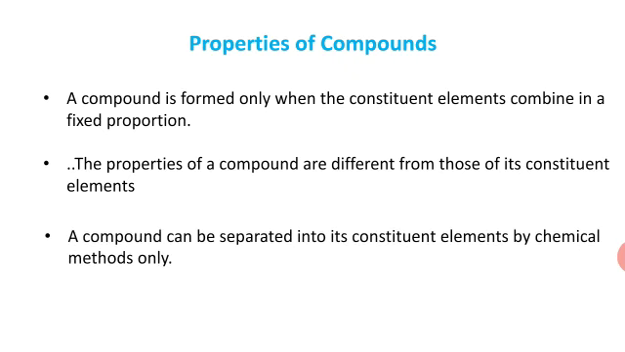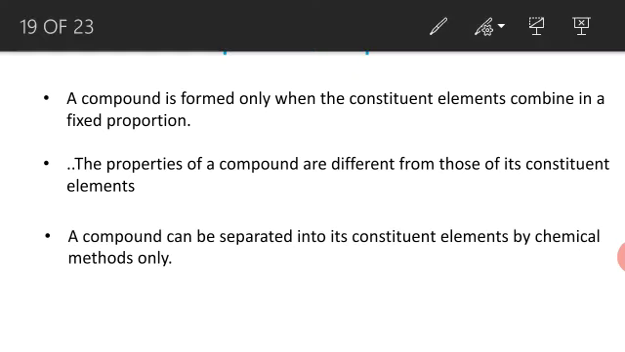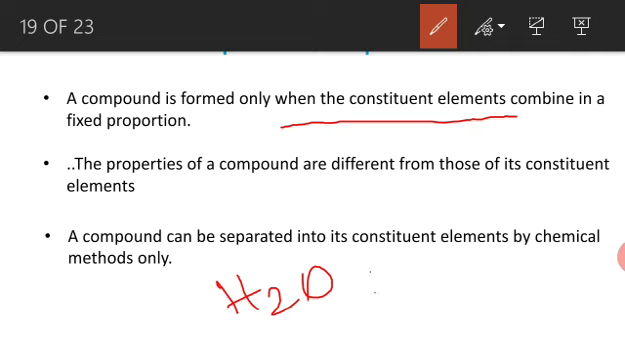What are the properties of compounds? The first one: a compound is formed only when the constituent elements combine in a fixed proportion. For example, water is a compound. How many hydrogen are present here, students? 2 hydrogen. How many oxygen? 1. So 2:1 is the ratio. Only in this ratio is the water molecule made.